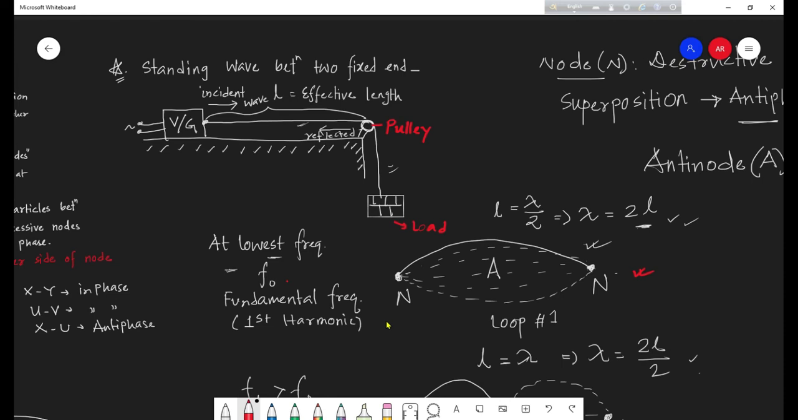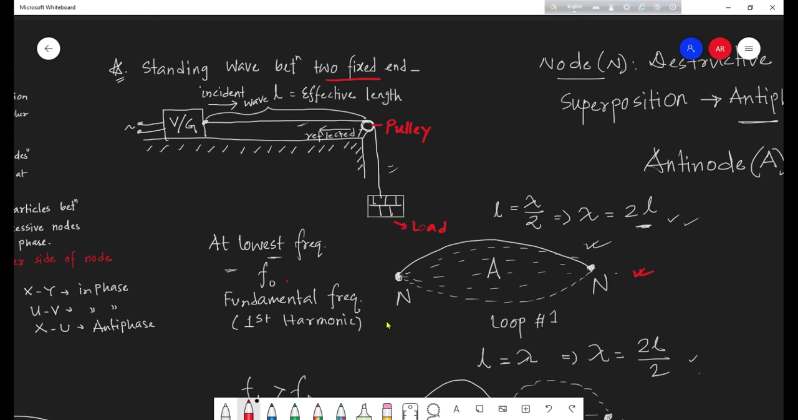So here you see the vibration generator and the pulley. These are the two fixed supports, two fixed ends. Two fixed ends, two rigid ends, will always correspond to a node. So here at the vibration generator, we see a node. Here at the pulley, we see a node.